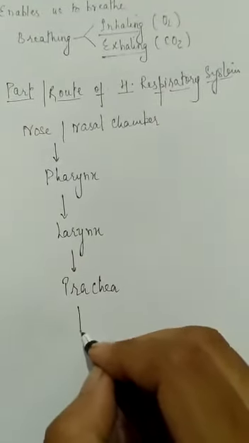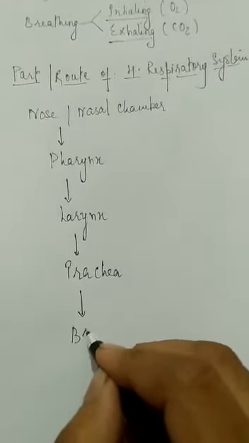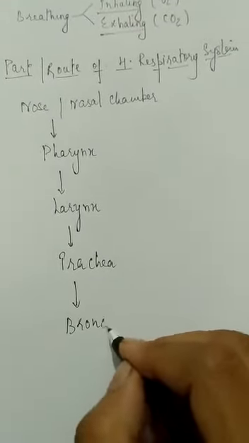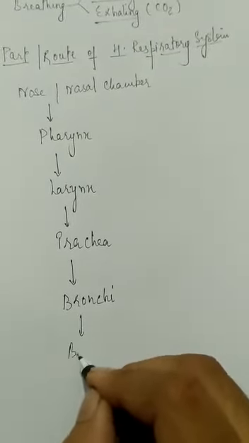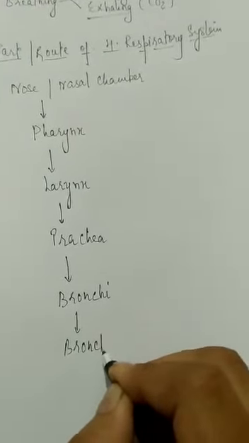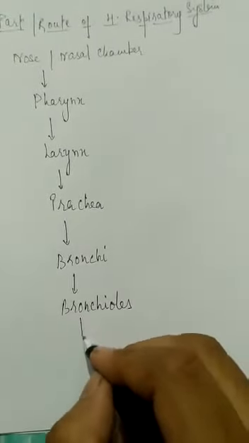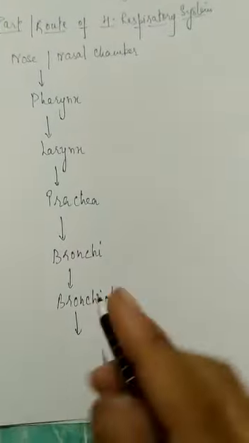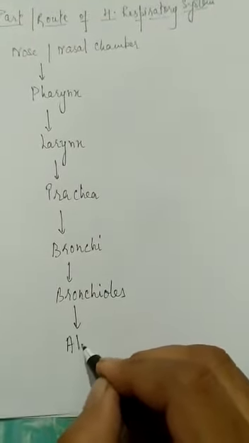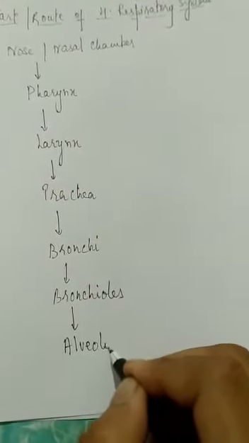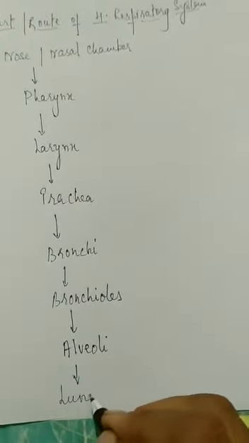From the trachea the air will move through the bronchi into the bronchioles, and from the bronchioles it will end up in the lungs within the alveoli, and finally into the lungs.